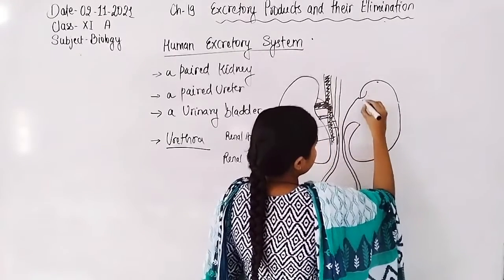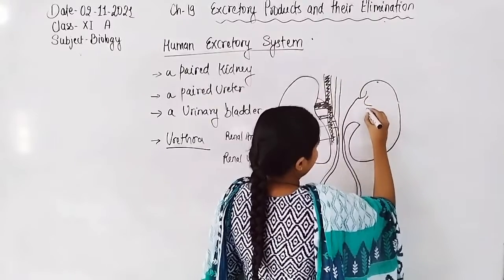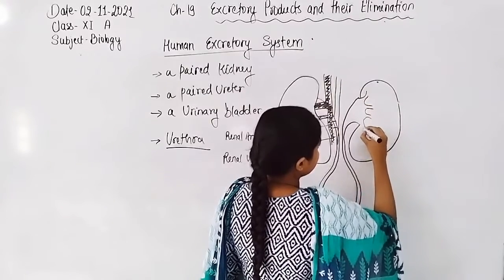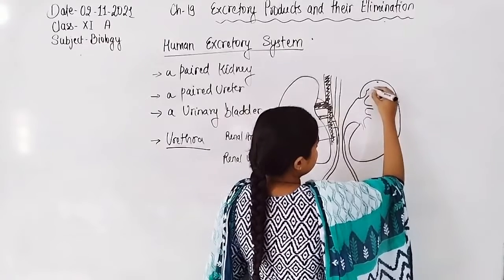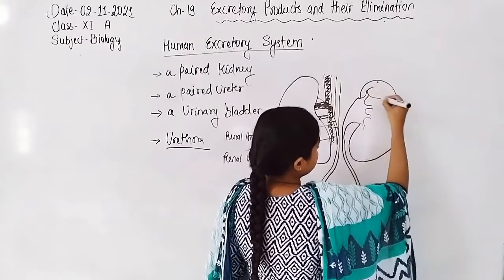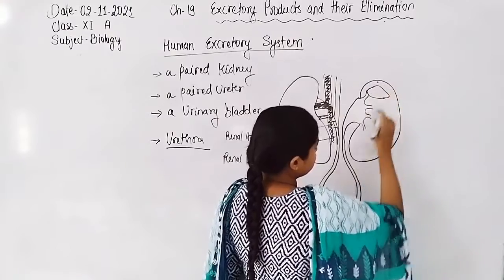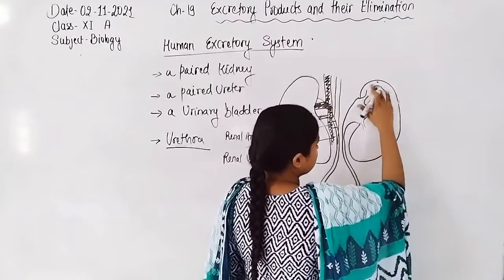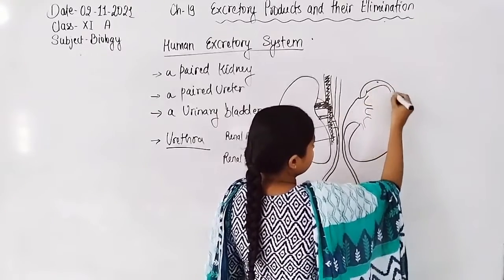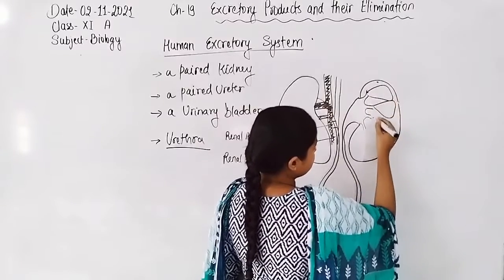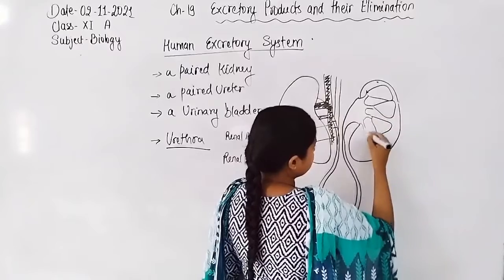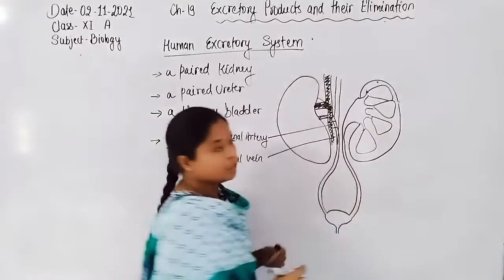The ureter converts into the pelvis, calyx, and the medullary pyramid.